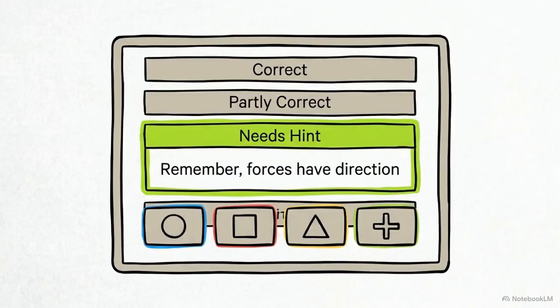The Edward system analyzes your logic, providing targeted hints if your concept drifts. It guides you through the reasoning until the physical principle is clear.